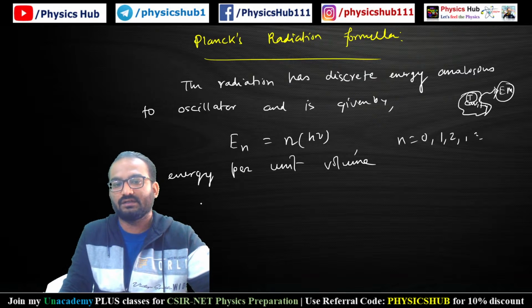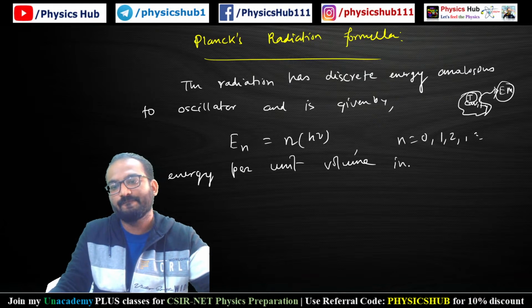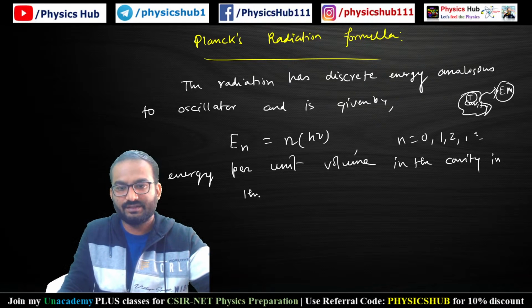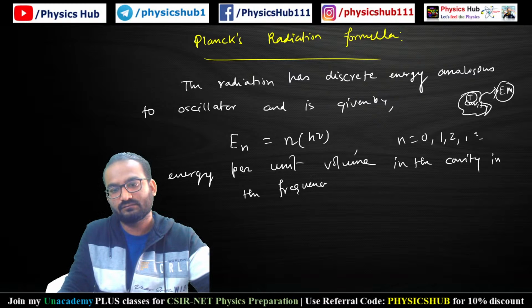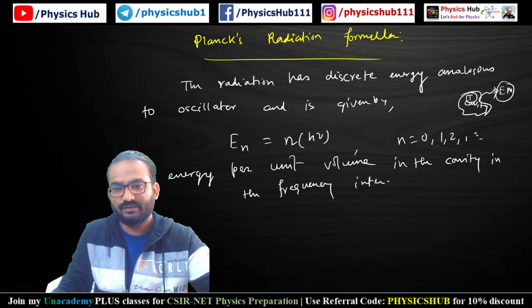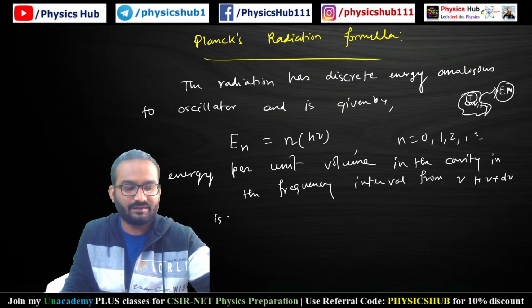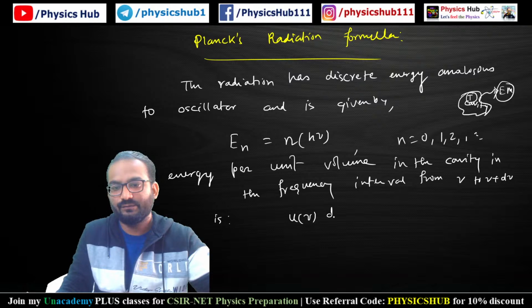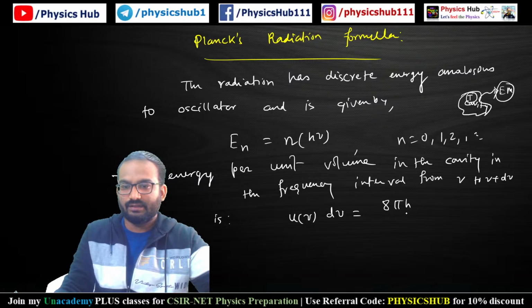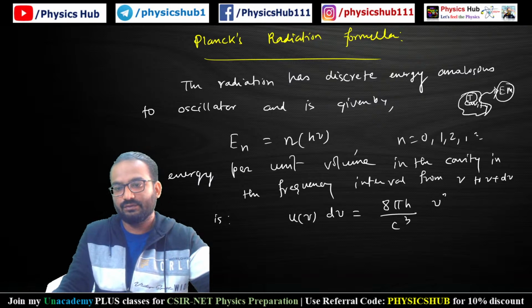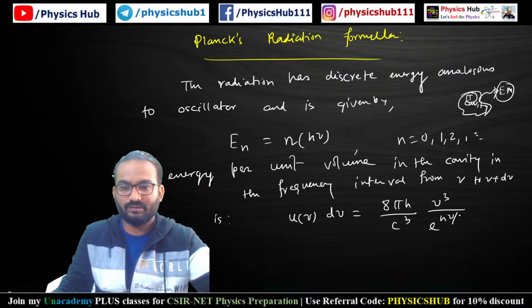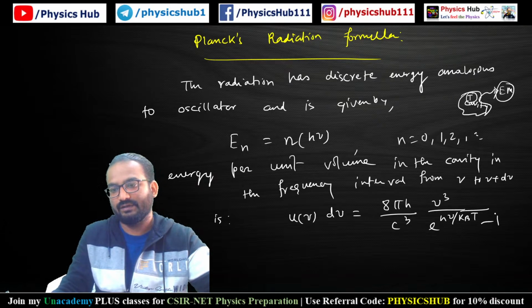The total energy per unit volume in the cavity in the frequency interval from nu to nu plus d nu is given by u nu d nu equals 8 pi h by c cubed into nu cubed over e to the power h nu by kT minus 1.